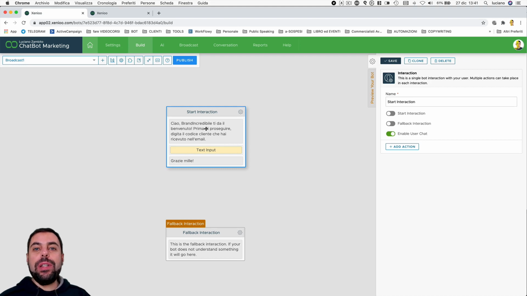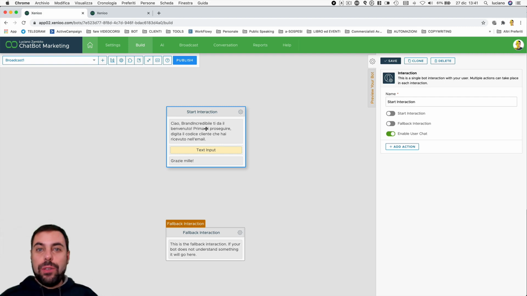Or maybe we could have a user who doesn't respond to us, leaving the conversation because he gets distracted, because his battery died, and maybe his phone goes off. I mean, different things can happen. So you may often need to retrieve a user's attention if you lose him along the way.